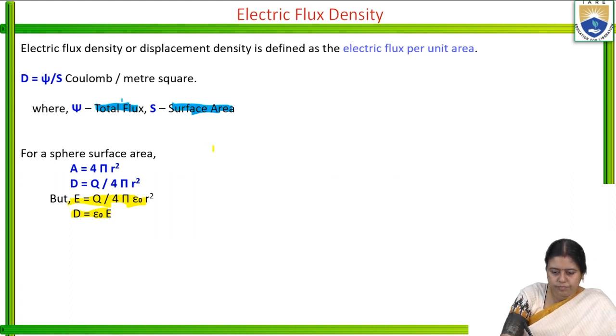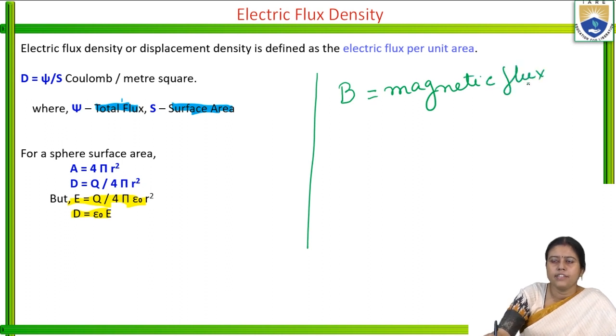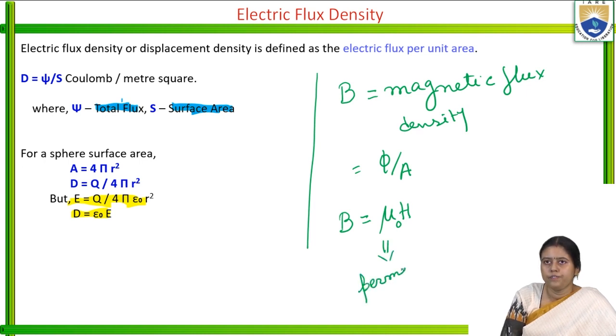Now, similarly, we can write it for the magnetic field. B is the magnetic flux density. Magnetic flux density is equal to phi by A. Phi is the magnetic flux and A is again the cross-sectional area. So here also if we write it, we find B is equal to mu naught into H. What is mu? Mu is the permeability.